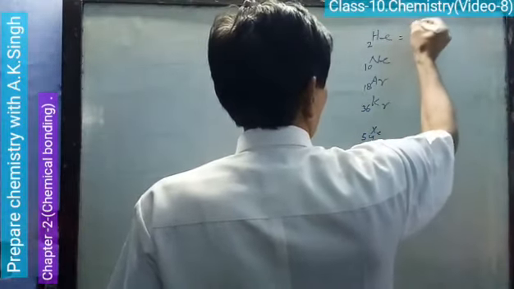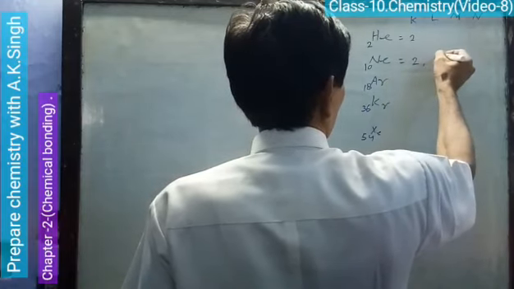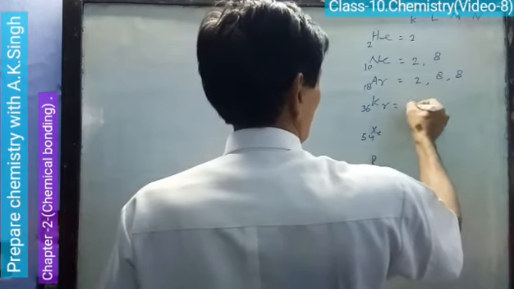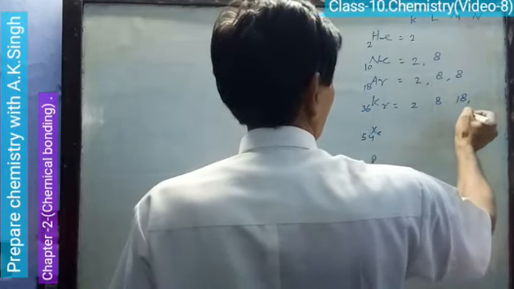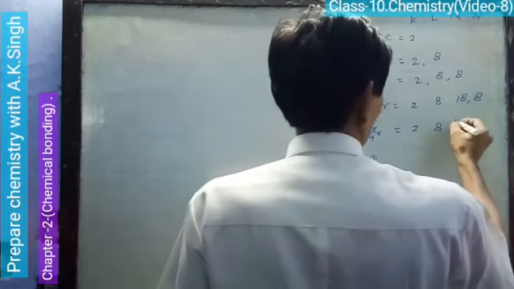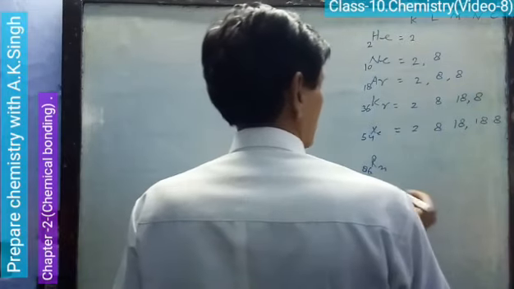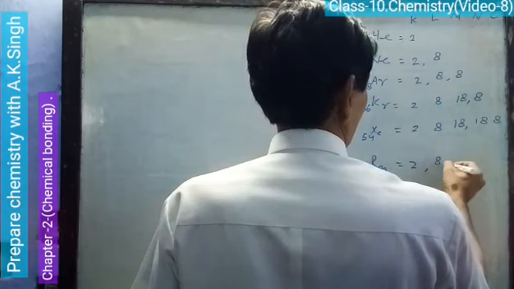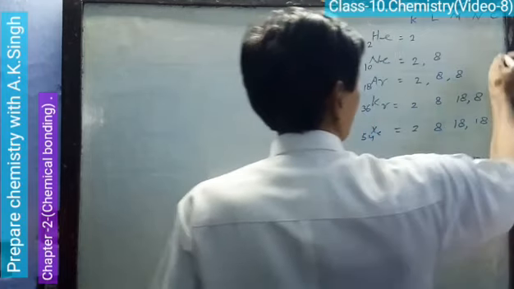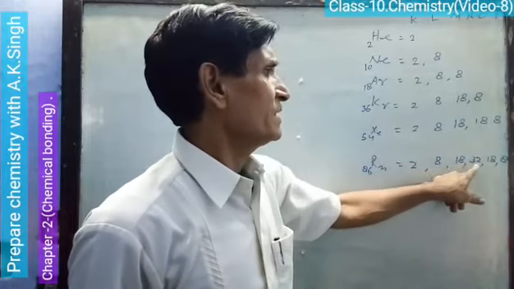Their electronic configuration is: helium, K shell 2 electrons; neon 2 8; argon 2 8 8; krypton 2 8 18 8; xenon 2 8 18 18 8; radon 2 8 18 32 18 8. Like that, K, L, M, N, O, P.